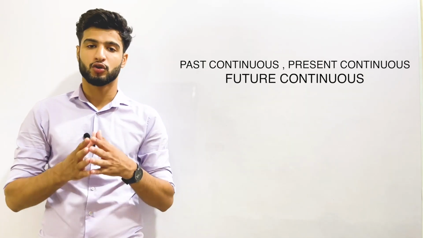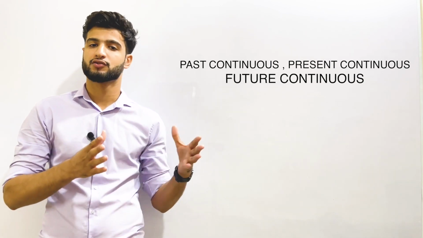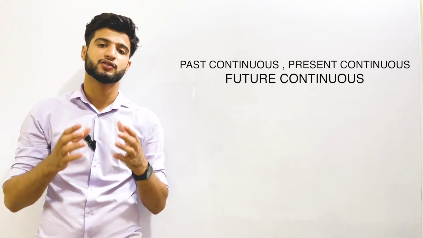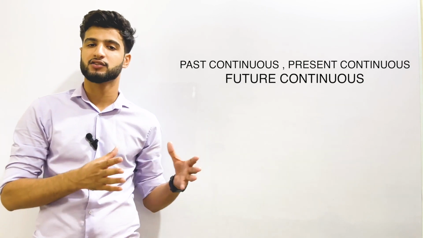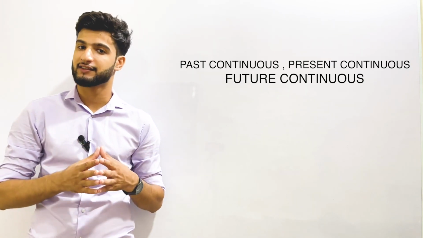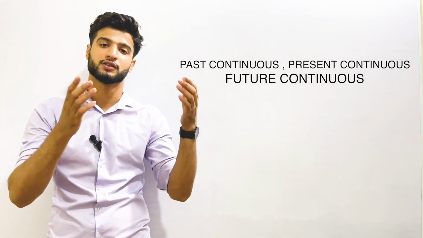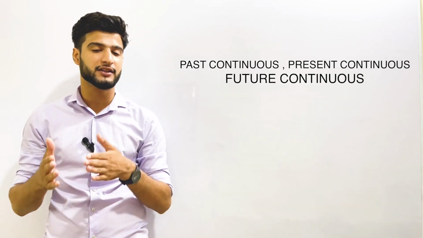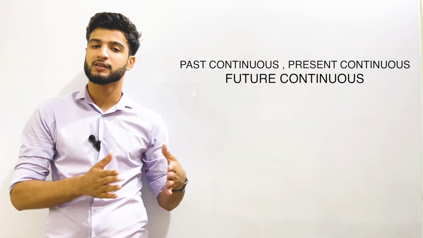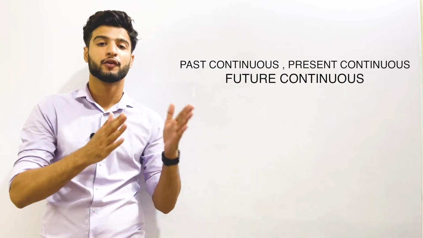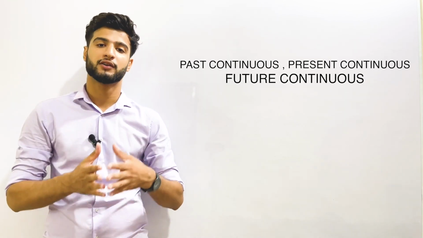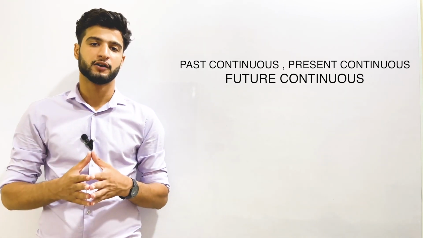The definitions are quite simple. They are just related to the names and titles of those tenses. With the titles of those tenses, you can also define them. For example, present continuous talks about continuous action in the present. Past continuous talks about continuous action in the past. Future continuous talks about continuous action in the future, right?